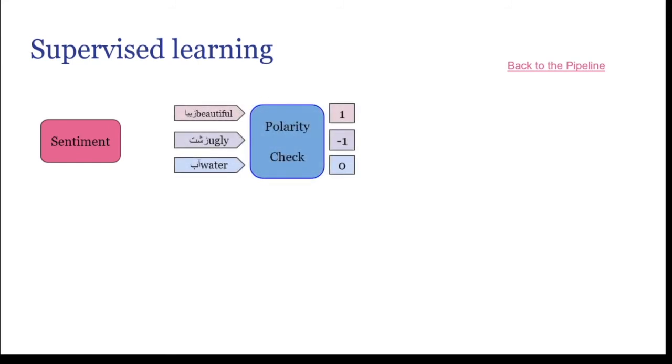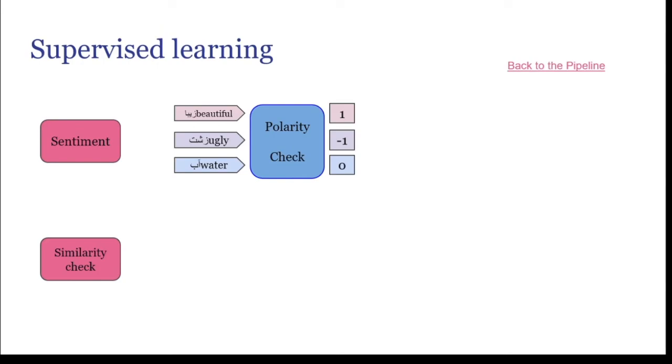First, we measure the sentiment of the words in each tweet. By sentiment, we mean assigning a number to the polarity of a word to illustrate whether it contains positive, negative, or neutral feelings. For example, if these three sample words, beautiful, ugly, and water, are given to a sentiment checker, the output will be +1, -1, and 0 respectively. By summing the polarity of each word in a tweet, we can measure the sentiment of that tweet.